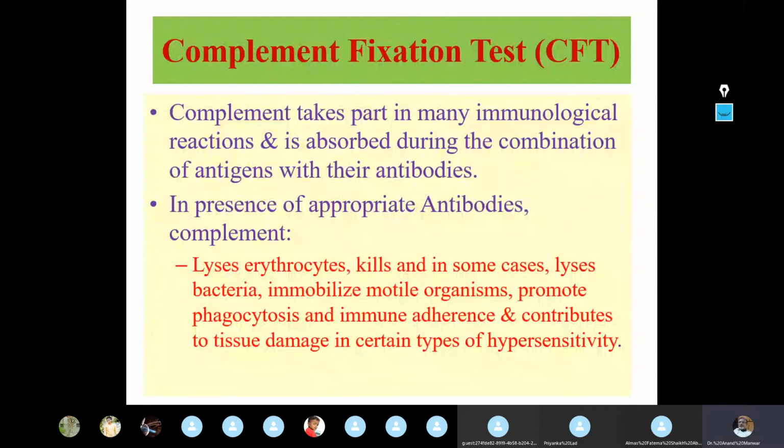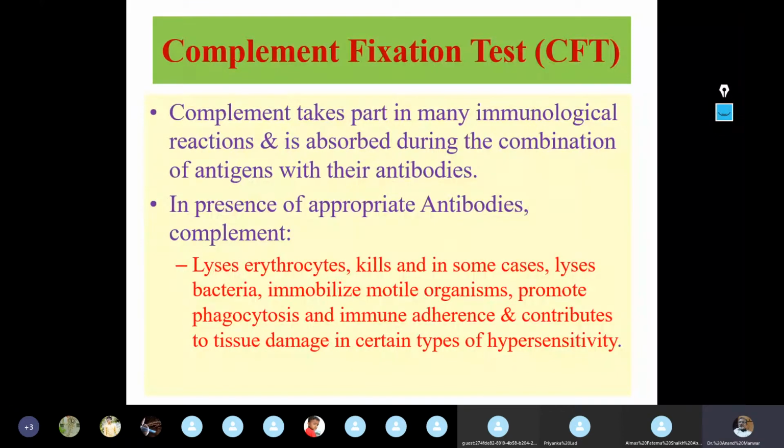Okay, hope that there are no questions. If there are any questions, we can talk about that first, and then we will go to complement fixation test. Are there any queries or questions regarding agglutination reaction or precipitation reaction, or whatever the point till that we have completed? If there are any, we will be discussing that first, and then we will go for complement fixation. Shall we move? Okay, sir. Yes, sir.